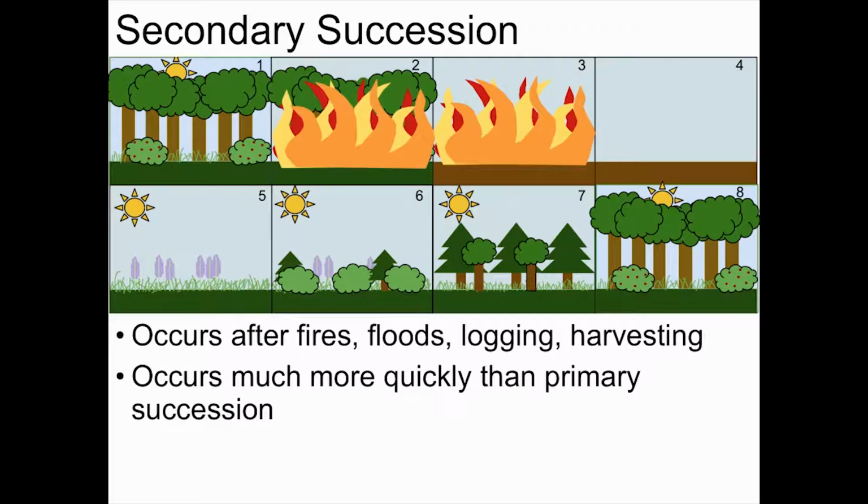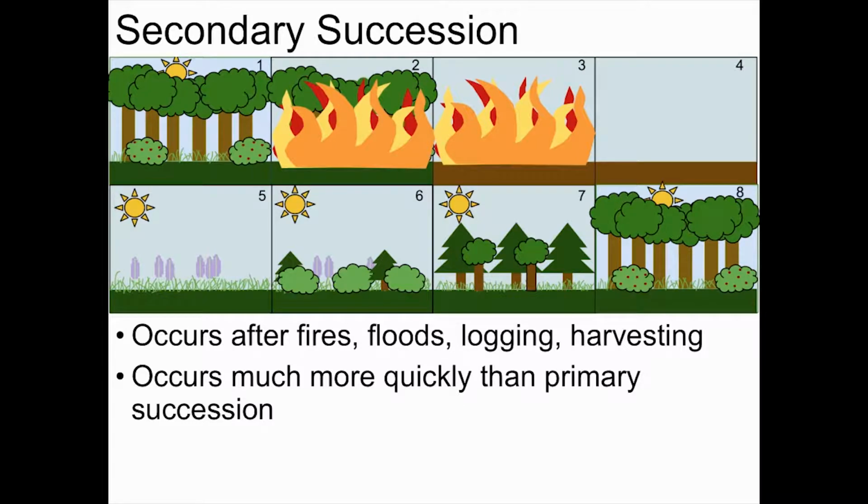Finally, there's secondary succession. Secondary succession occurs in an ecological community after a natural disaster, such as a forest fire, a flood, a hurricane, a tsunami. Human activity can also cause secondary succession in ecological communities, such as in areas where farming or logging takes place.